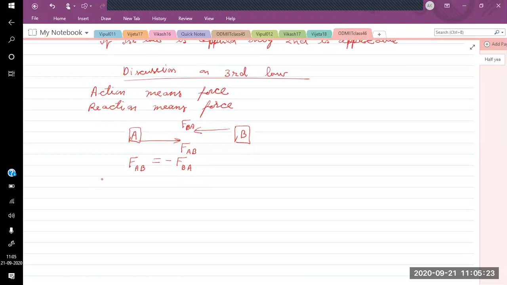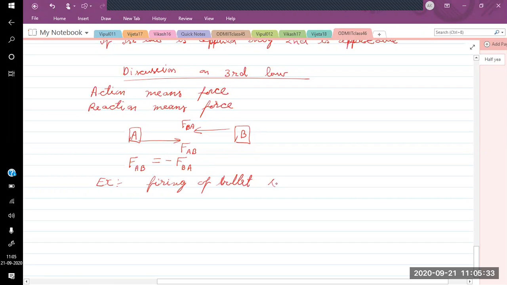Similarly, we can see more examples, and we will see properties also. Firing of a bullet and recoil of the gun is an example of action and reaction.